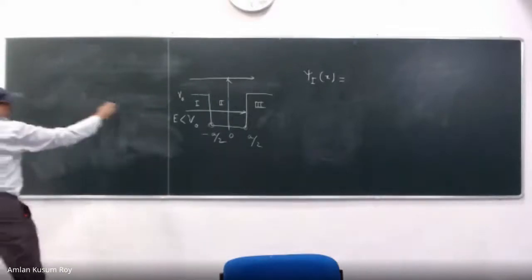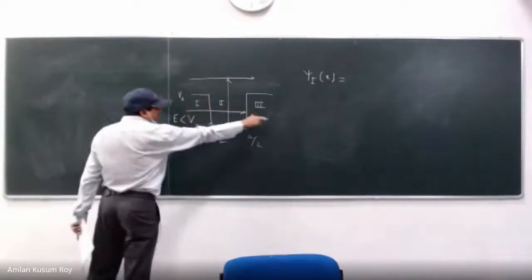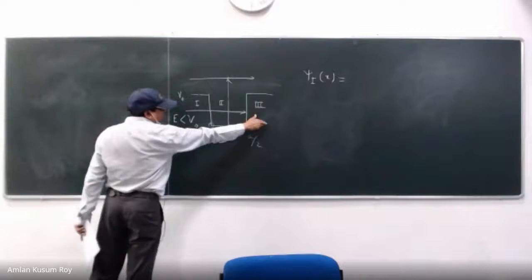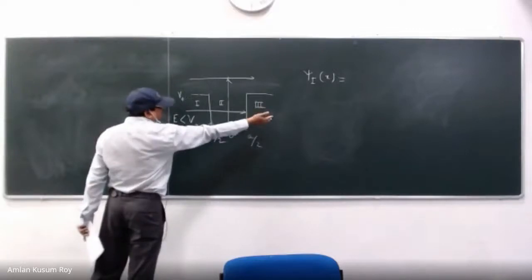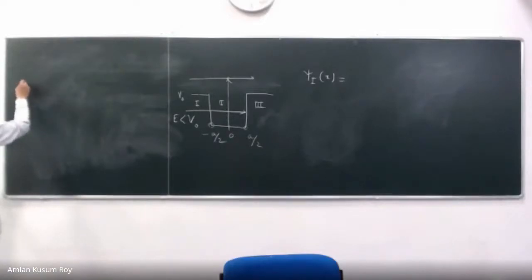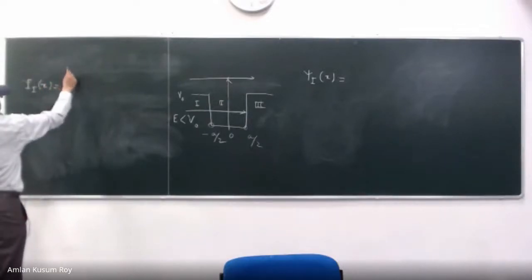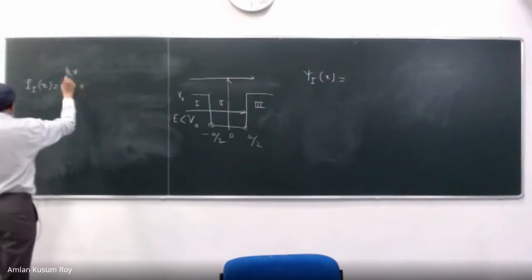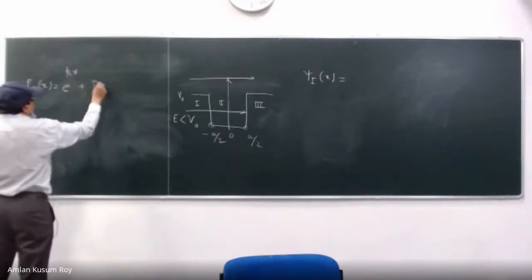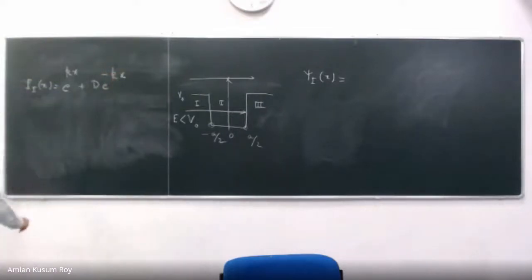So I told you that region 1 and region 3 will be the same because your potential is the same. Kinetic energy is the p square by twice m operator. But region 2 will be different. So let us write region 2 first. We will write in this form, psi 1 of x equals c e to the power kappa x plus d e to the power minus kappa x. I am just following some books, so let us follow these symbols. Right? You can do this.